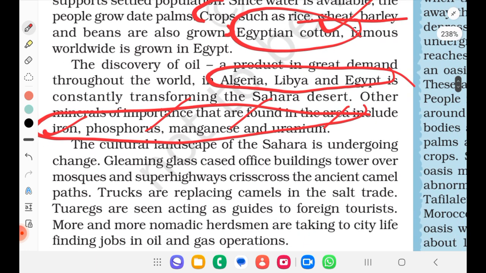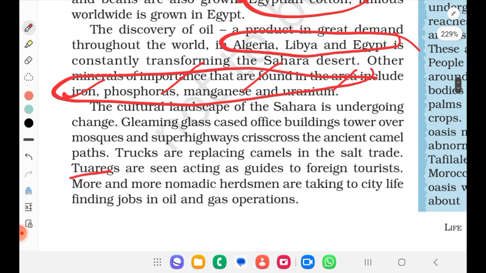Okay. The cultural landscape of the Sahara is undergoing change. Gleaming glass-cased office buildings tower over mosques and superhighways crisscross the ancient camel paths. Trucks are replacing camels in the salt trade. Tuaregs are seen acting as guides to foreign tourists. More and more nomadic herdsmen are taking to city life, finding jobs in oil and gas operations. Now their life is also getting changed day by day. Camels are replaced by trucks and all.